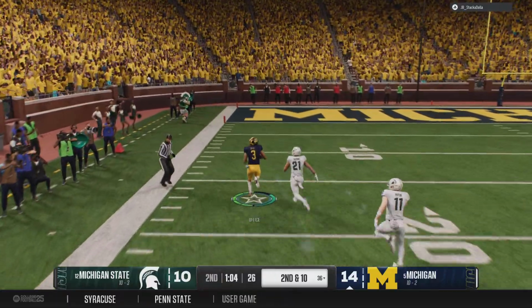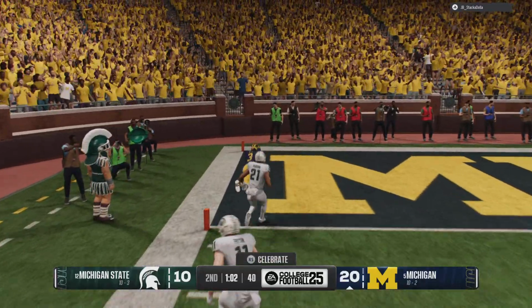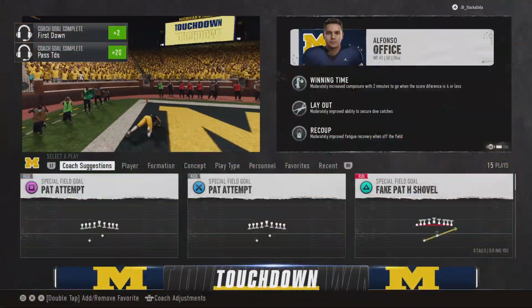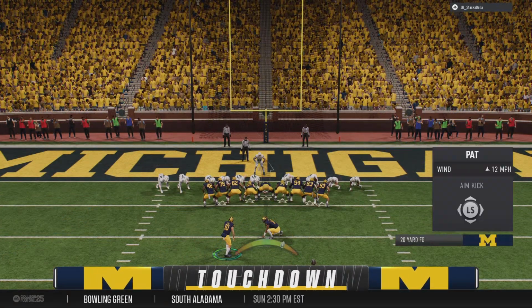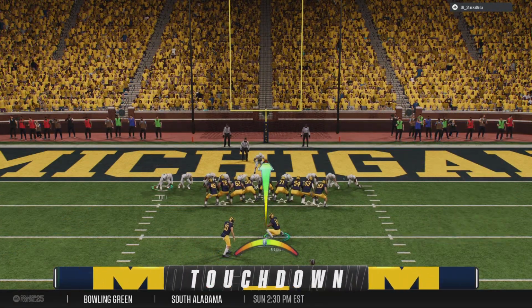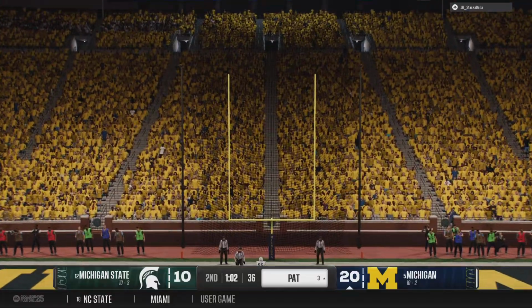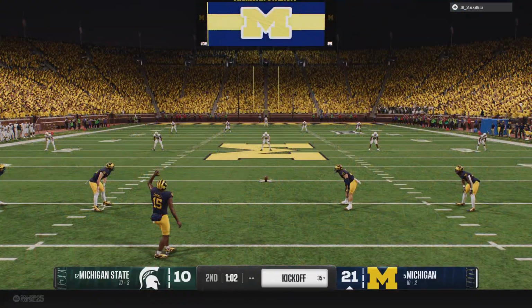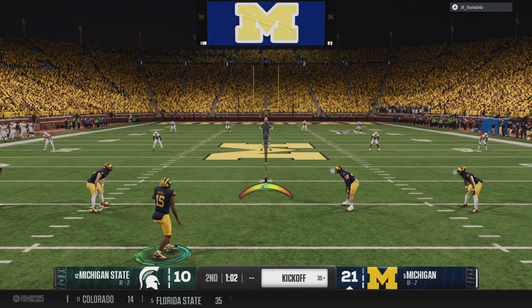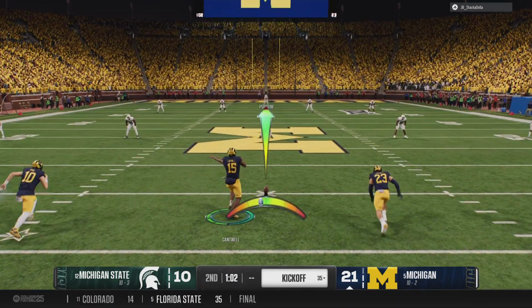Deep ball is caught for a huge gain here. Touchdown, Wolverines. No chance to catch him. This guy can do it all. We've seen him go behind coverage and make plays downfield. We can see him catch the ball underneath, just like this. And when he catches a football, he is so dangerous after the catch. This one leads him into the end zone for the 6 points.